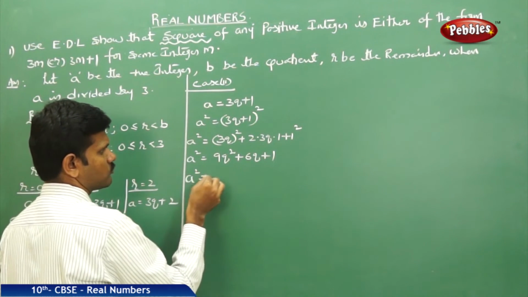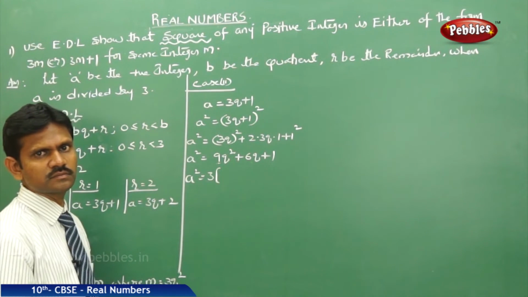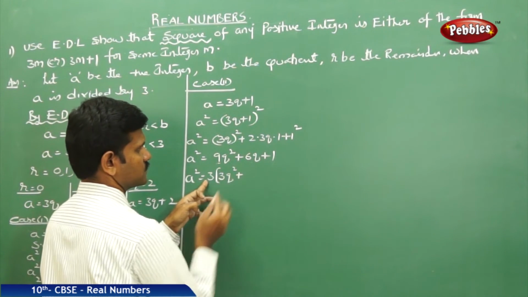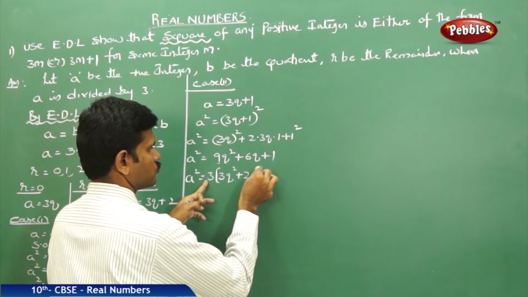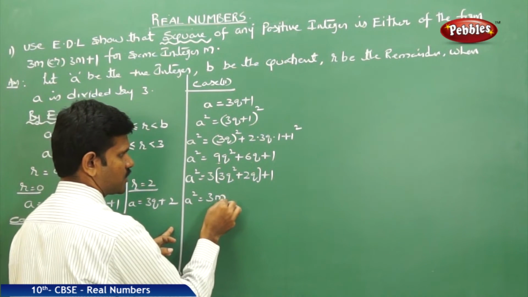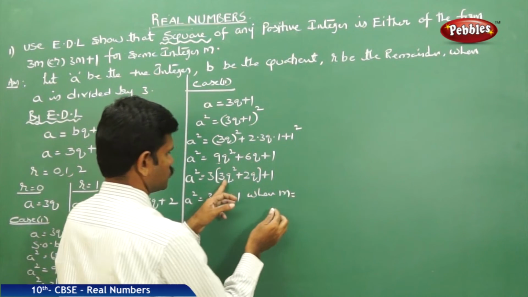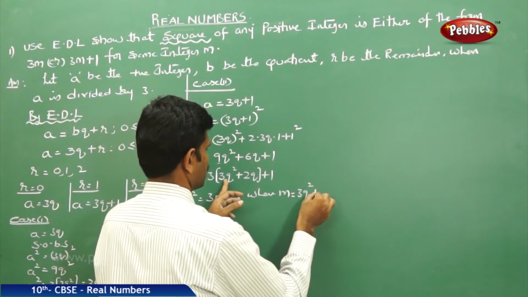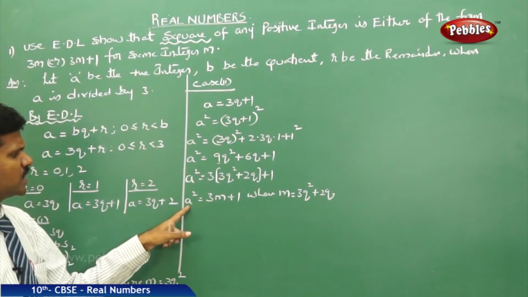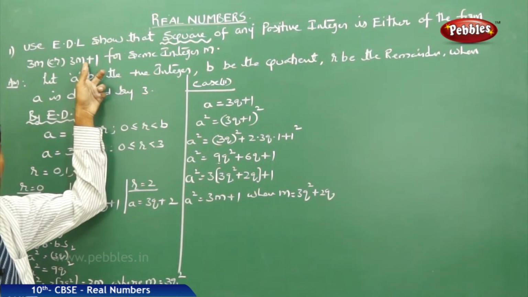From the first two terms I take 3 as common: 3 times 3q square plus 2q, plus 1. Therefore A square is equal to 3m plus 1, where m is equal to 3q square plus 2q. Now the square of the number is of the form 3m plus 1.